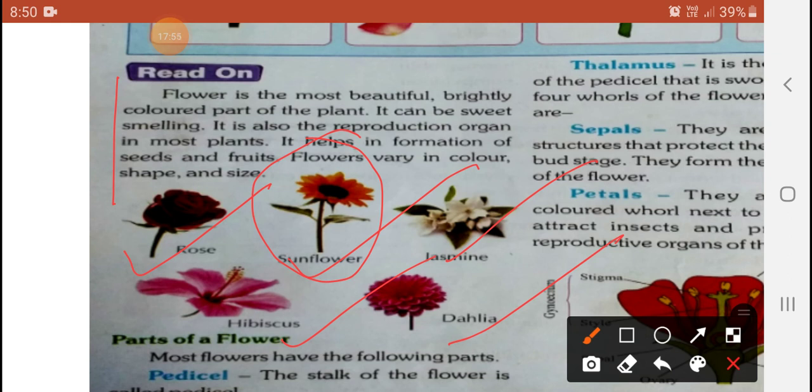If any insect comes, there is attraction, and another is protecting the inner reproductive parts. So there are two functions of this part of the flower.